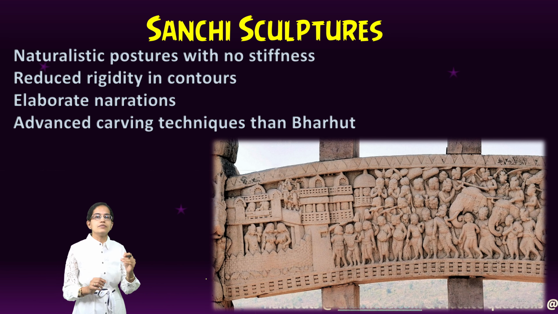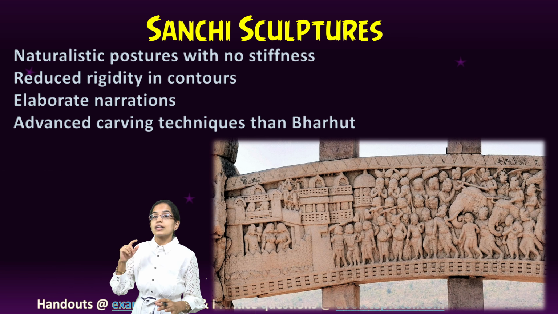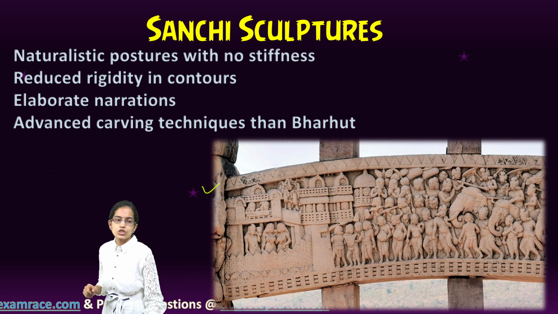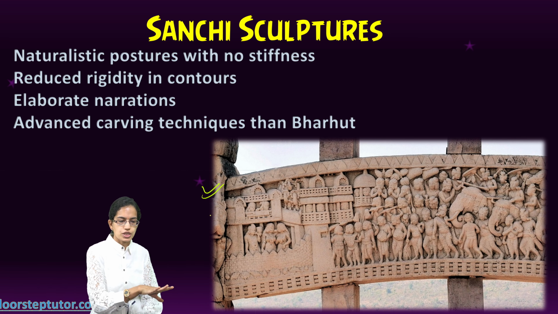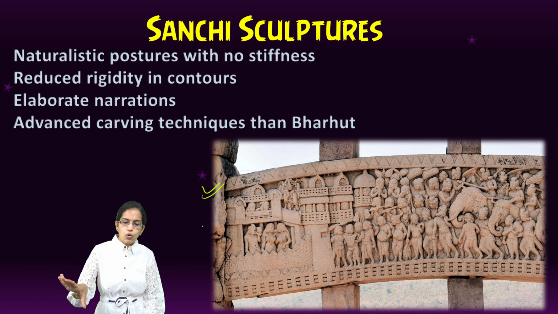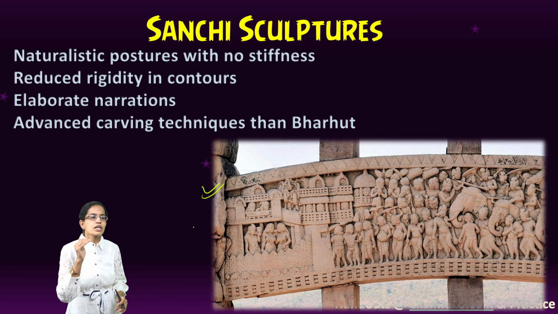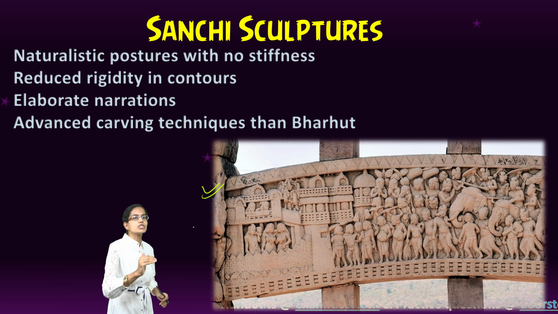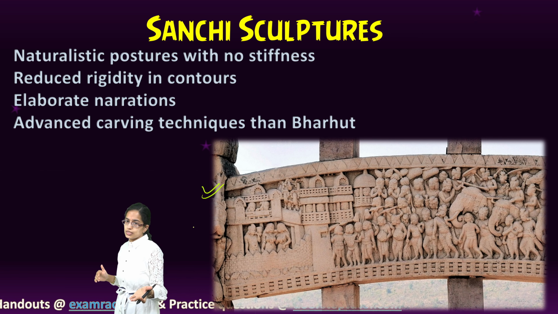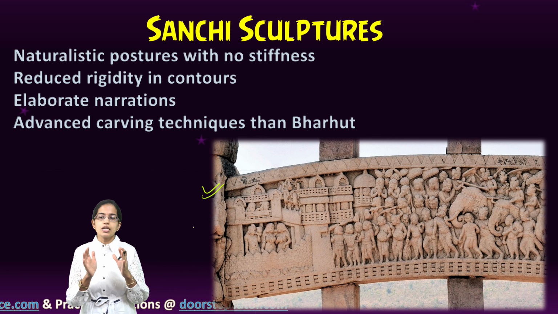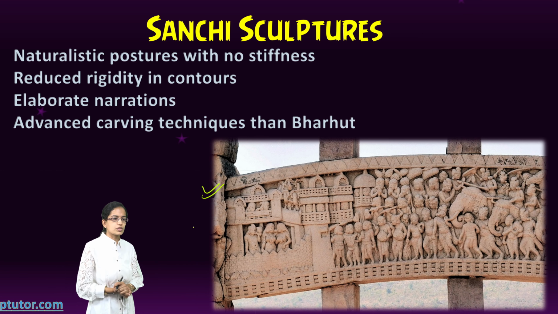So Sanchi sculptures have more elaborate narratives, and the carving techniques have been much more advanced. We can see the figure of the siege of Kushinara and how the whole trail goes in this depiction. As we said, the body compositions have been very fine, the poses more naturalistic as compared to Bharhut, with less stiffness in the body and reduced rigidity of the contours.